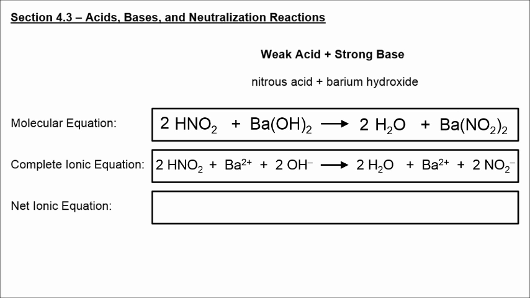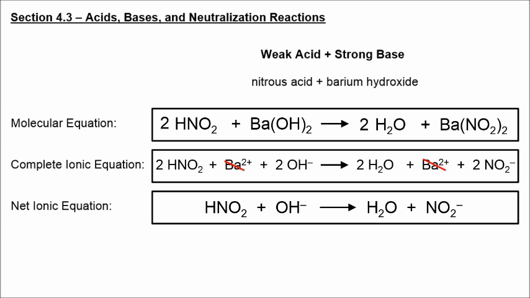Again, notice that I've put in the coefficients to balance the equation. After crossing off the spectator ion, this becomes our net ionic equation. I just divided everything by 2. So we have the complete formula of a weak acid plus just the hydroxide ion to produce water and the negative anion that came from the weak acid.